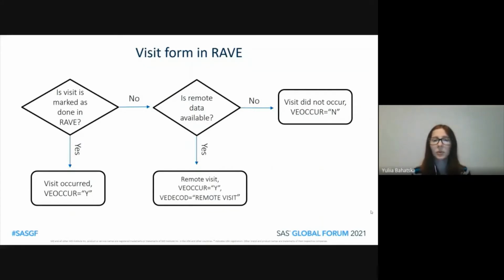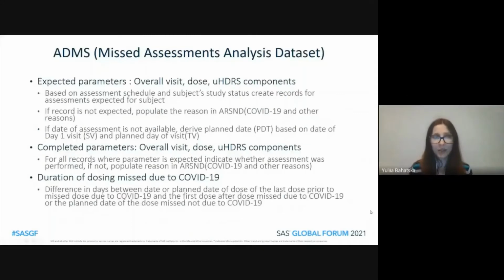If there was no remote data available, we assumed that the visit did not occur and assigned VE occurred to no. ADMS, or Missed Assessments Analysis Dataset, consists of 3 types of parameters: expected parameters, completed parameters, and duration of dosing missed due to COVID-19.